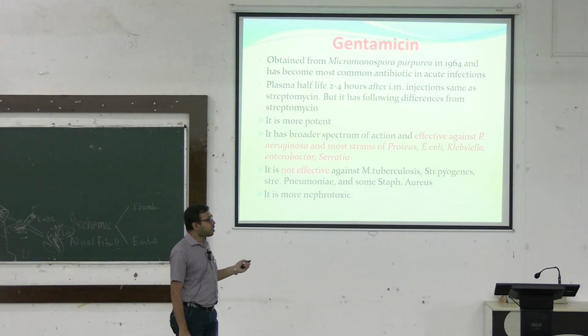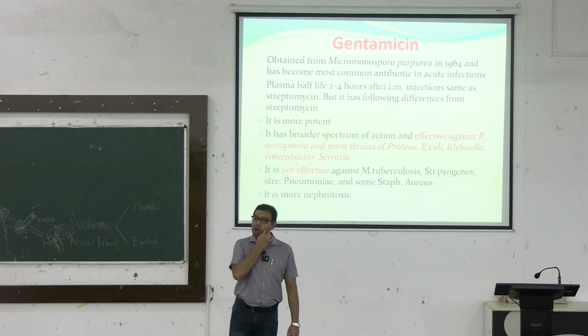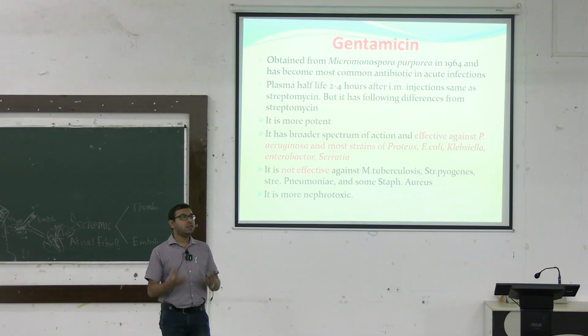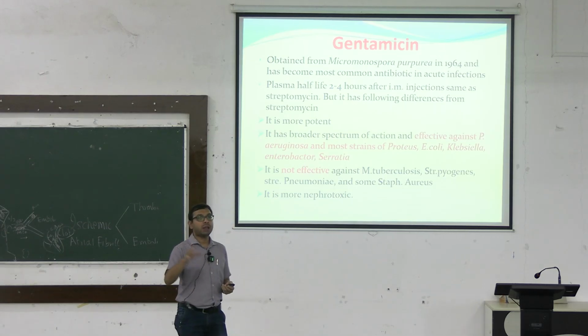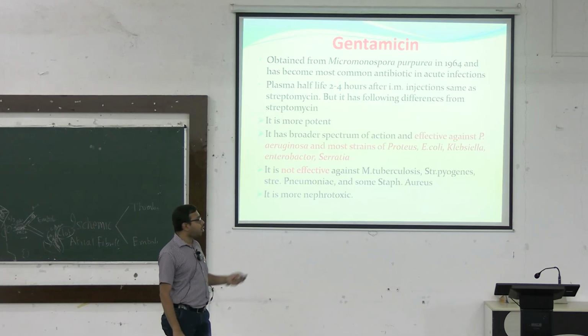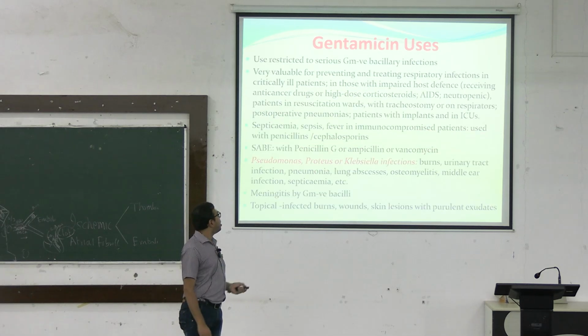So ultimately, these types of gram-negative organisms at present give rise to different types of fulminant, life-threatening infections. Many Pseudomonas aeruginosa or Shigella organisms are resistant to other antibiotics that we commonly use, which have fewer adverse effects. In those cases, we have to use the aminoglycosides. But it is not effective against Mycobacterium tuberculosis, Streptococcus, Staph aureus, etc., and it is more nephrotoxic.